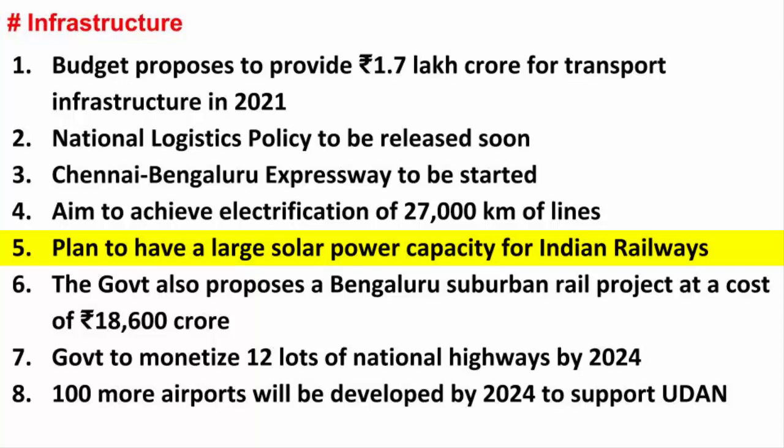A lot of initiatives have been taken by the government in the railway sector. The government also plans to put more trains like the Tejas Express on key tourism routes of India. Moments back, we also read how the government has proposed to invest 1.7 lakh crore for transport infrastructure. Transport infrastructure includes building of railway stations and railway tracks. So private trains are going to run on Indian Railway network. More Tejas type express trains will begin on famous tourist sites. Remaining railway lines are going to be electrified. Kisan rails are going to be another addition, and large solar power capacity units are to be installed along Indian Railway lines.